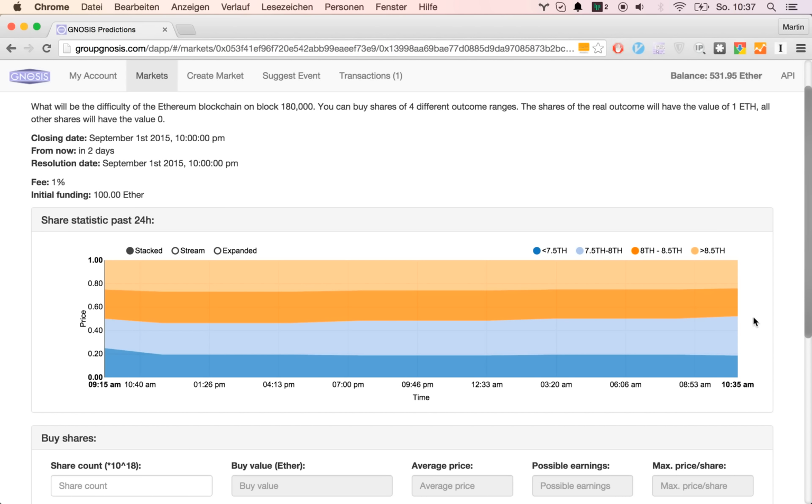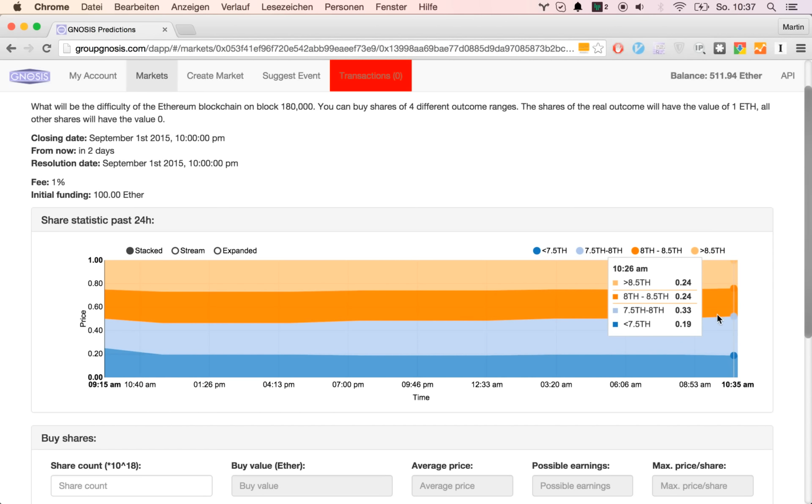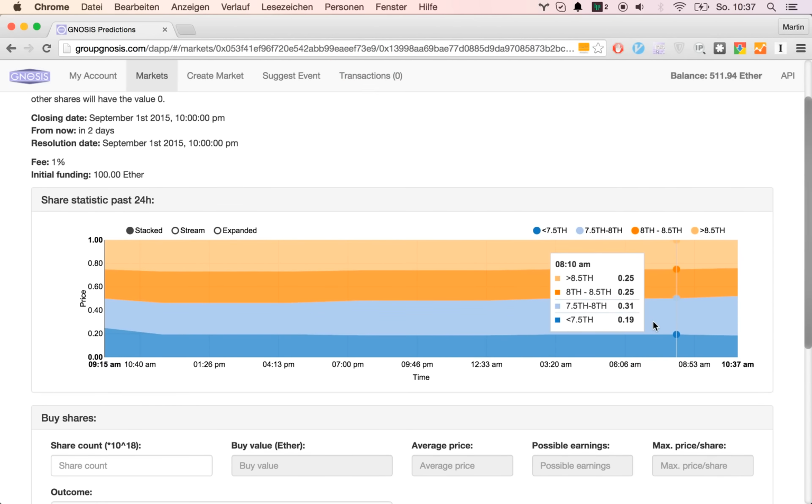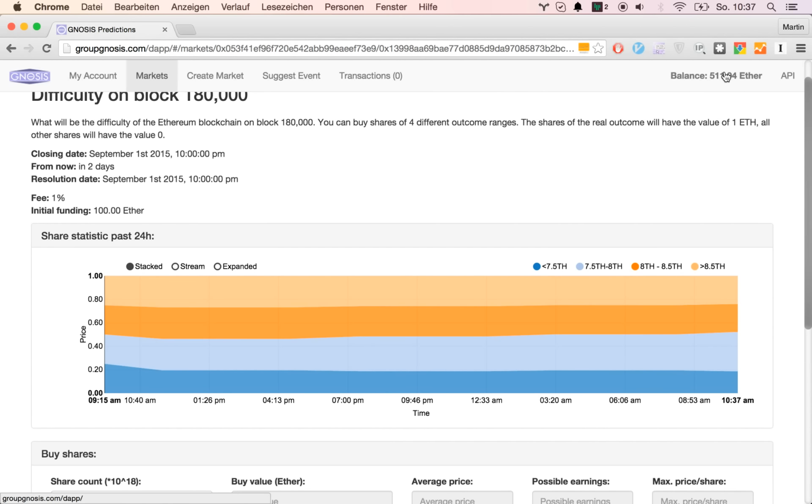So we basically lose money, we lose those 20 ether minus the amount we got for selling those shares, if this outcome happens. But since we think it's unlikely to happen, we usually just get our 20 ether back, and we win the amount that we get now.